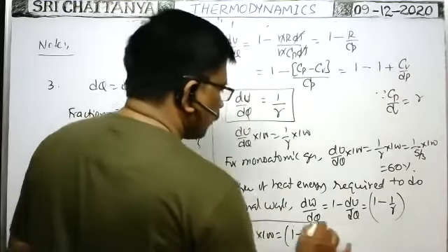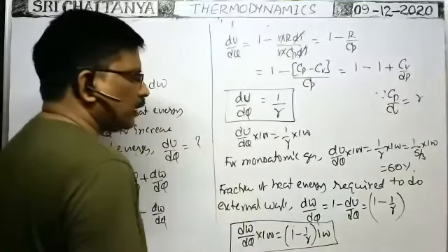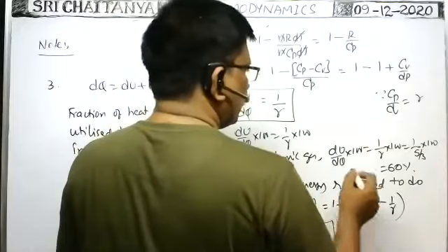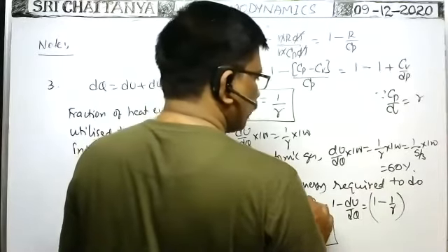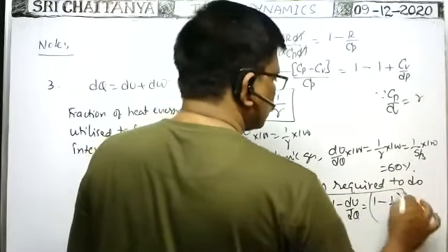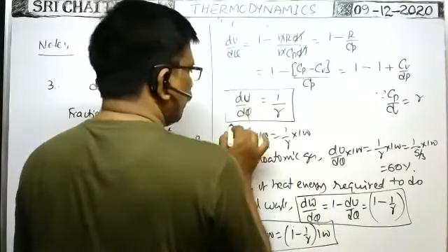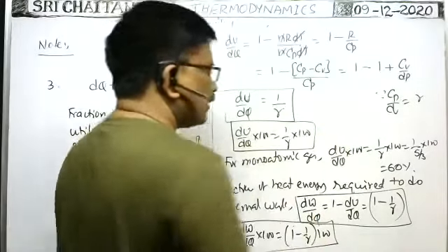This is the formula for percentage of heat energy required to do external work. Here, the fraction of heat energy required to do external work is equal to this one. Fraction of heat energy utilized to increase the internal energy, this one. Percentage of heat energy utilized to increase the internal energy is this one.